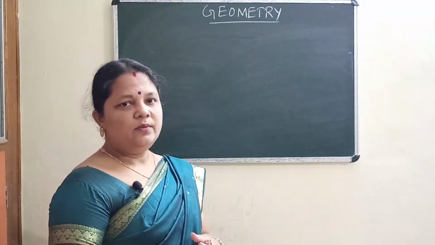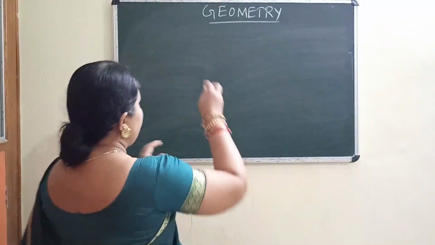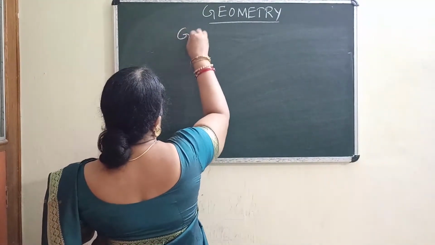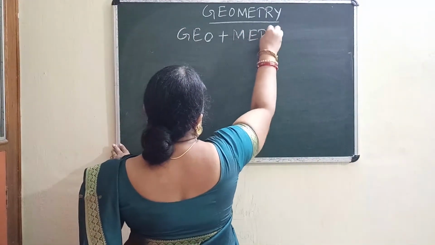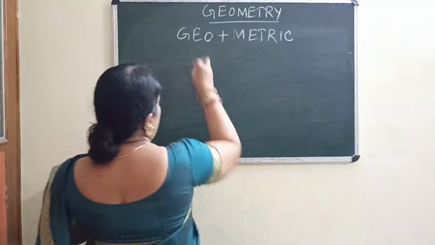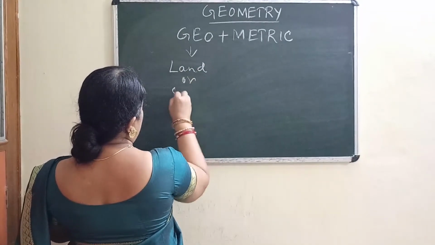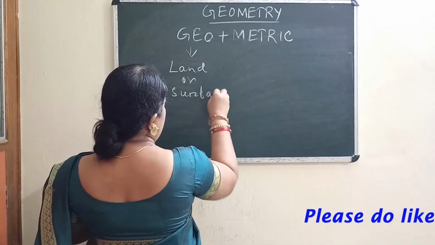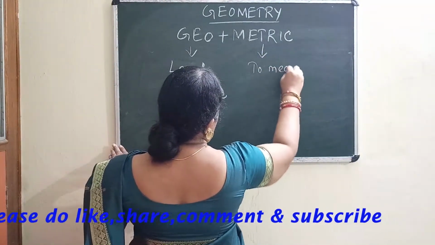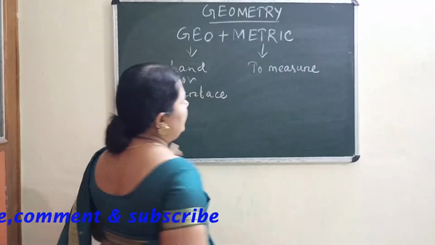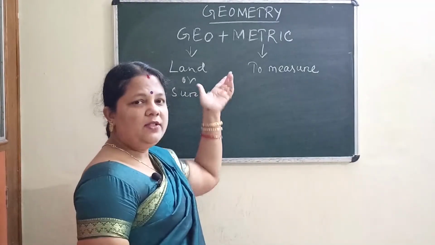So let me remind you, we will start from what is geometry. It is a combination of two words, geo plus metric. Geo means land or surface, and metric means to measure. So what are you going to measure? We are going to measure the surface or land.